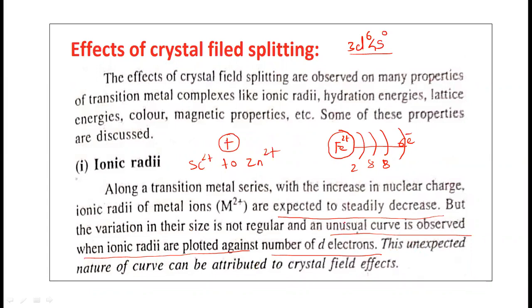This unexpected nature of the curve can be related to the crystal field effect. And that's why we are going to discuss the effects of the crystal field splitting on ionic radii.